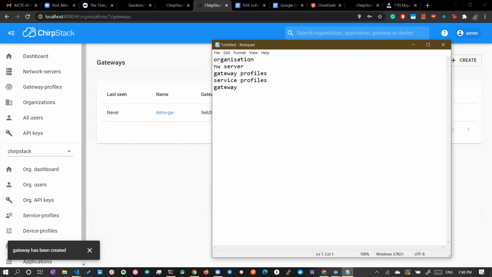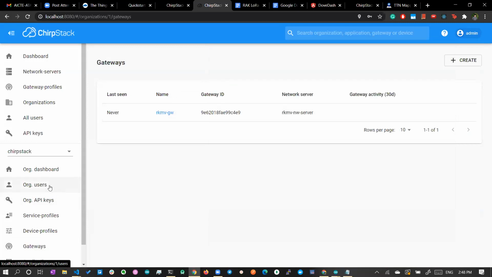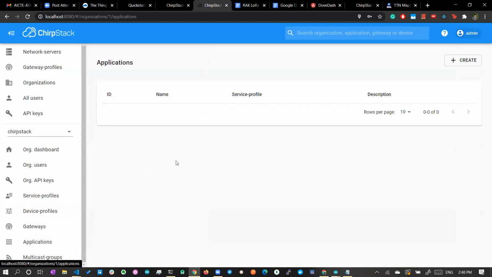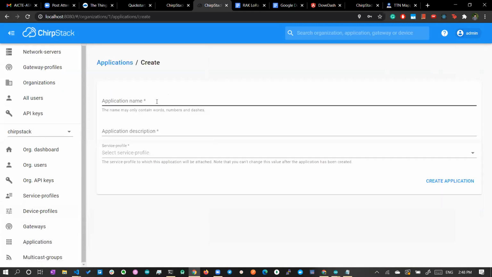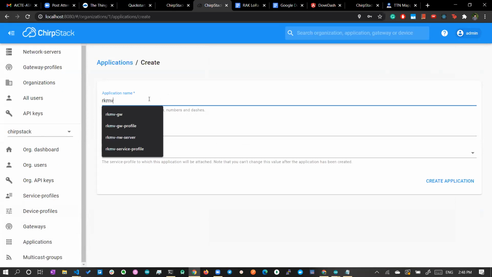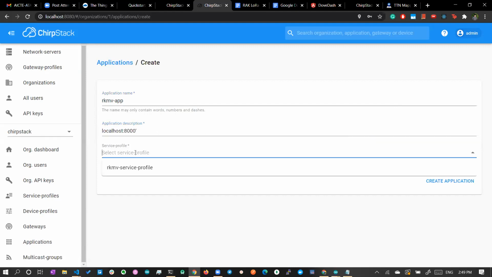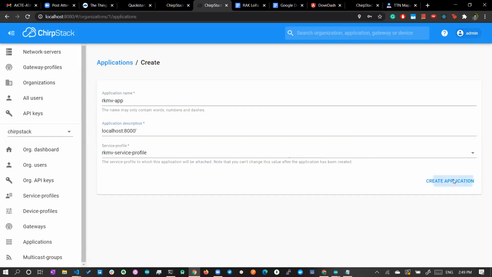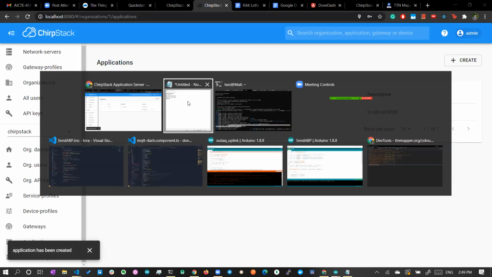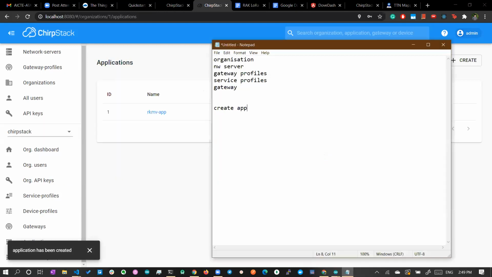Next is the application. Once you have done this, you have to go and add your application. While creating applications, you can give the application name, KMV app, and your application description. Finally, here also you have to select the service profile. Now you can create the application. Next, you have to create a device profile.